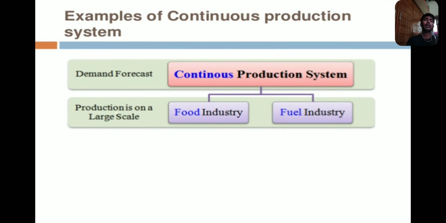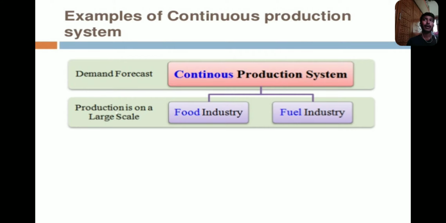So these are different examples of continuous production systems: the food industry and the fuel industry. In the food industry there are different food parts and different food machinery. Products are released from that machinery, and a very high amount should be released. Suppose water bottle making or lace making, a very high amount of product is manufactured in the food industry.